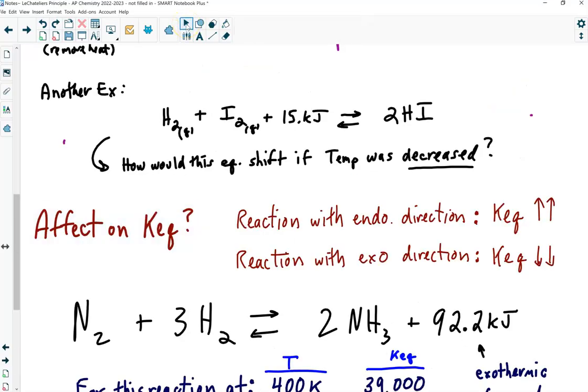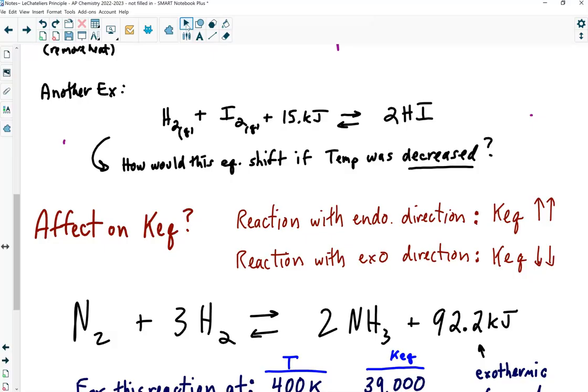Okay, how about this example? H2 plus I2 makes 2HI. It's an endothermic reaction as written. If I decrease the temperature, which way will this guy want to shift? It's going to want to do what? If I reduce the temperature, the system is going to want to increase the temperature by producing heat. Which direction would this reaction produce heat? Toward the reactant side, right?